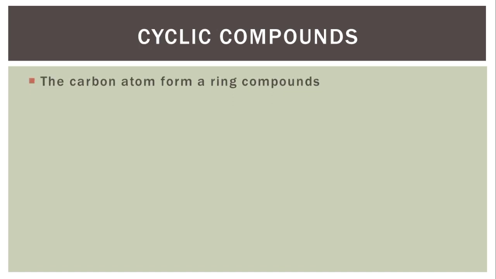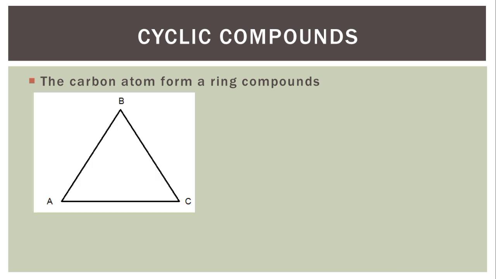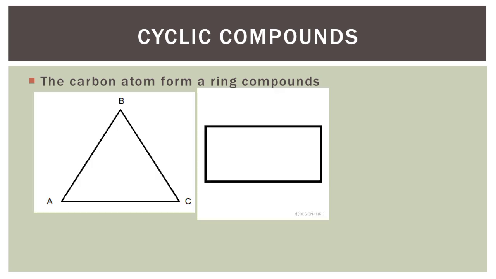Cyclic compounds. So these cyclic compounds, like I said initially, their structure looks like a cycle, and we have different kinds of shape. Let me even put it this way: their compounds look like shapes in mathematics. Shapes, we have triangle, we have rectangle, we have polygons.